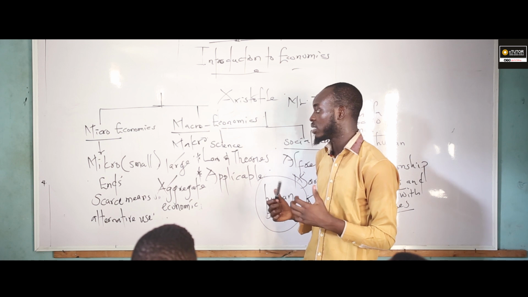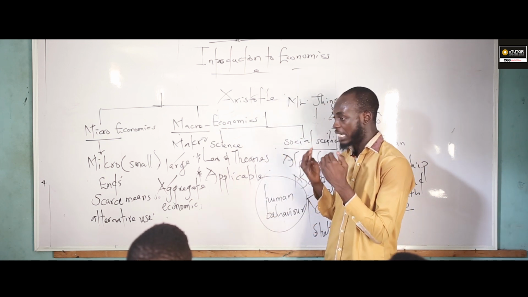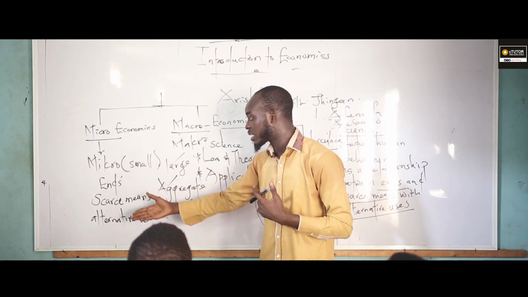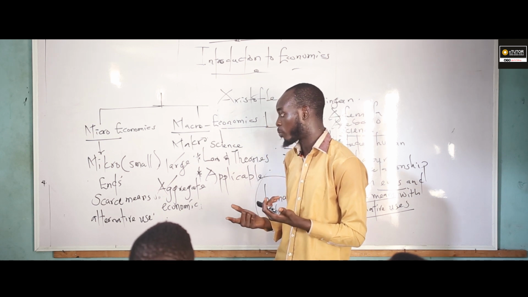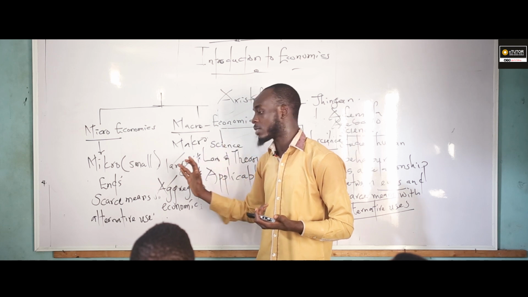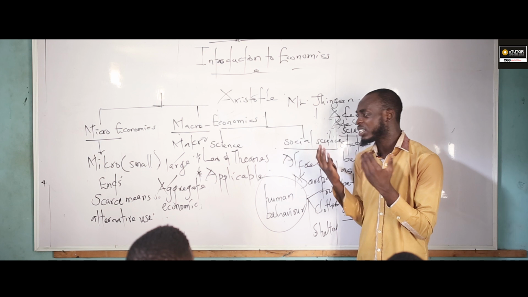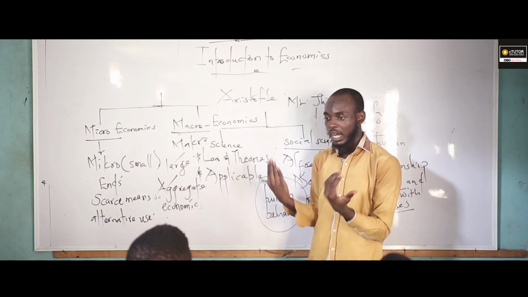So those are the things we need to understand so that we can understand the full aspect of economics at large. Now, what is want, what is scarce means, and what is alternative uses? Those are the things we need to pinpoint now. So let me start from scarce means. A lot of people in the society normally disregard or do not understand the full concept of scarce means or scarcity.